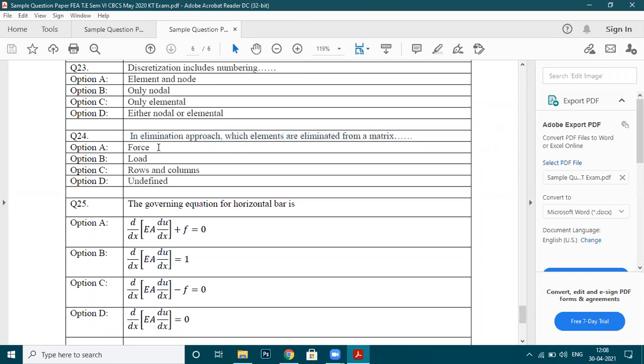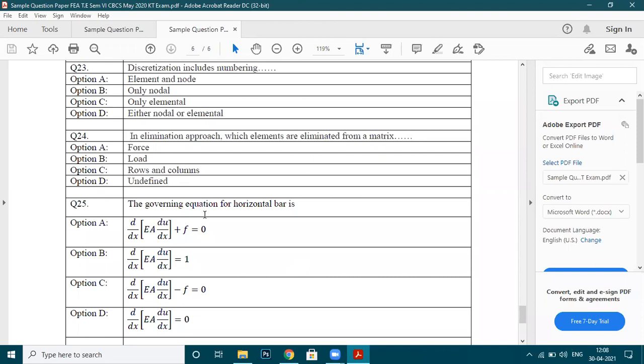Force, loads, rows and columns, or undefined. Is force eliminated, or load, or rows, or is it undefined? You can see, in the elimination approach, which elements are eliminated from the matrix: force, load, rows and columns, or undefined.